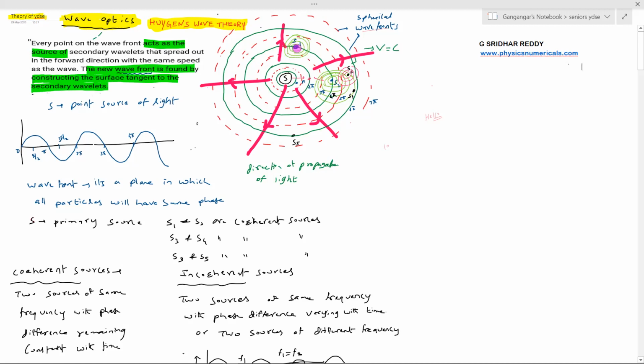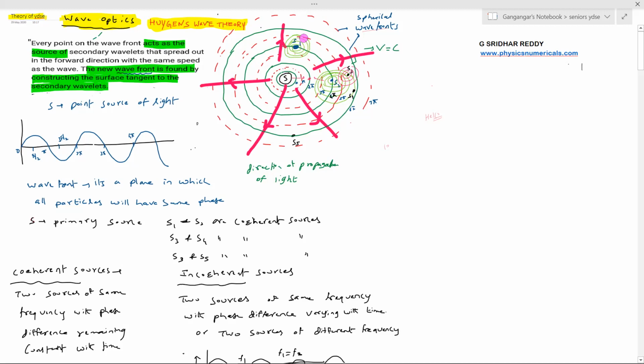What Huygens is telling is that a point on a wavefront will behave like a secondary source and start emitting its secondary wavelets. The green circles you can see there are the secondary wavefronts or wavelets. Then similarly S2 will also start emitting. Then sir, how will it move forward?